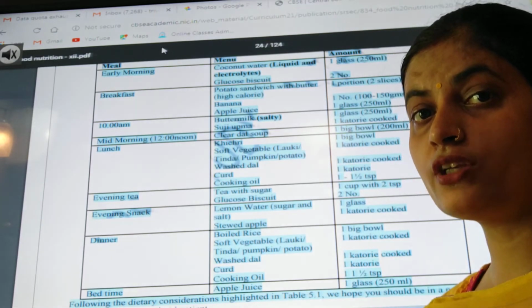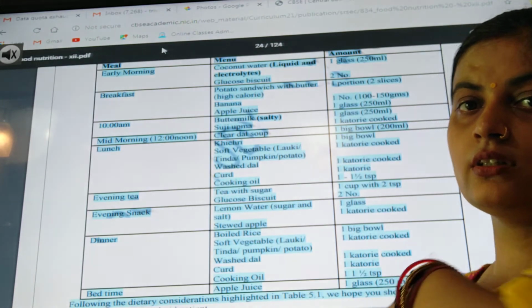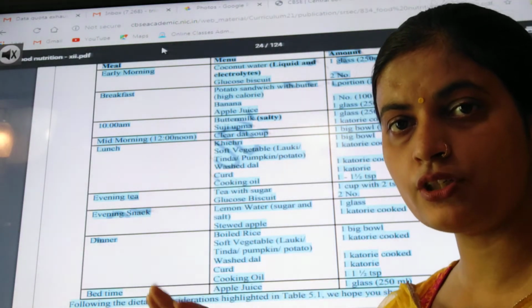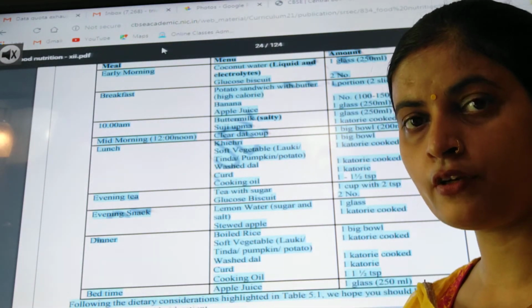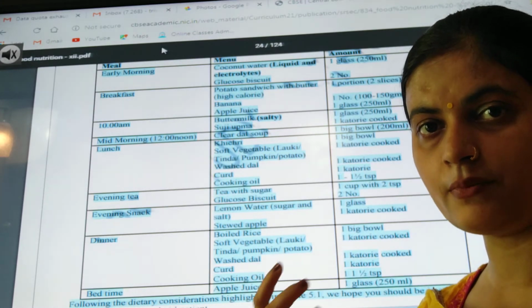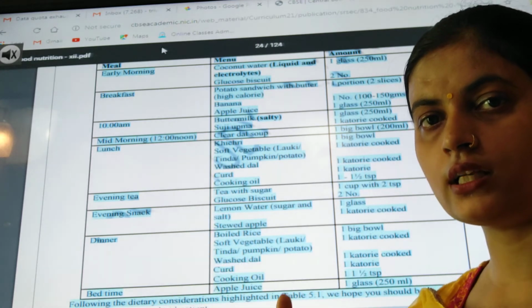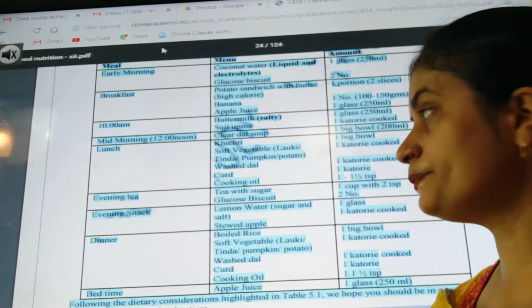But it also doesn't mean to skip oil or ghee from your diet, because I think in class 9 you have studied your cell is made up of plasma membrane, which is made up of lipid and protein. So these both are very much essential for making your cell membrane as well as all the organelles. So we can't skip that.